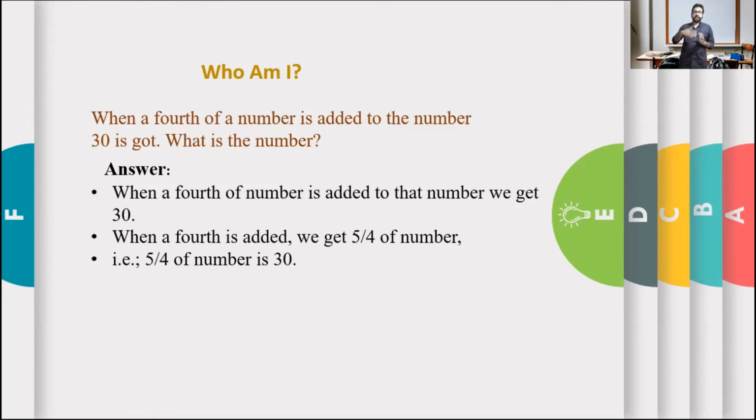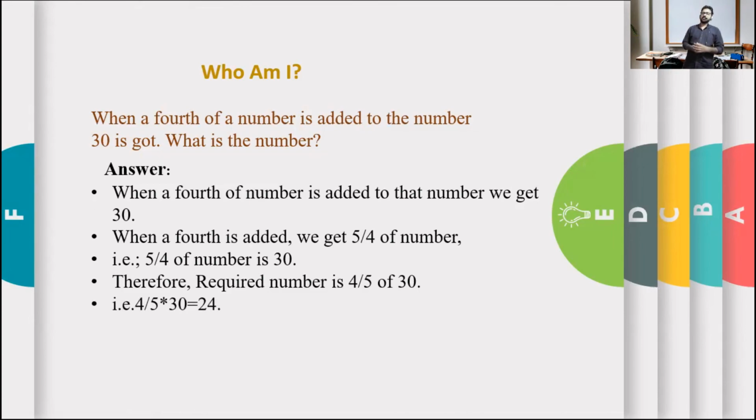You should not get confused with the words multiplied by 4 and fourth. Fourth means a number together with the 1/4 of that number. Clear? Okay then. See, therefore the required number is 4 by 5 of 30, which will be, come on, solve it, which will be 24. So our required number is 24.